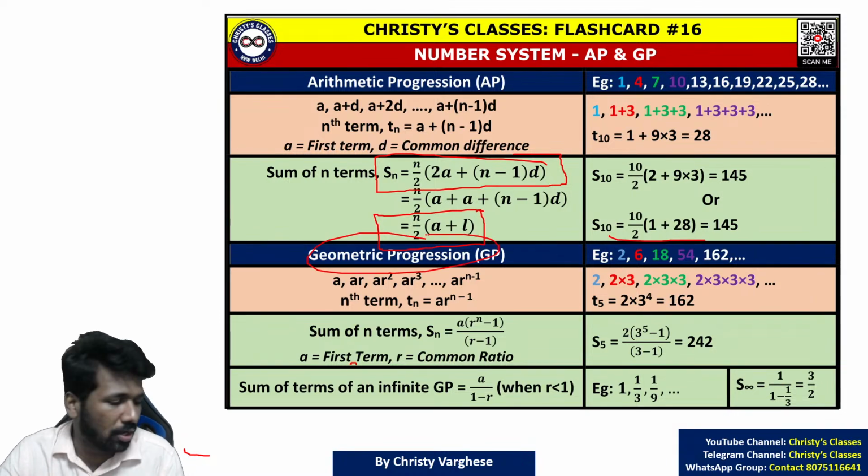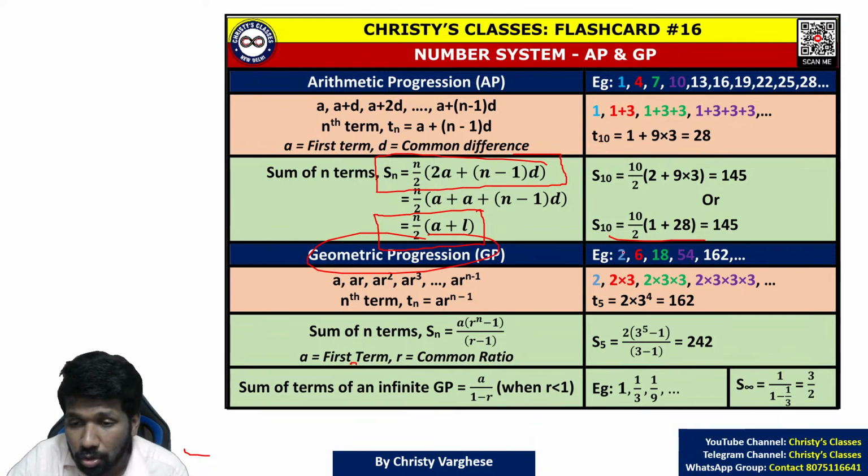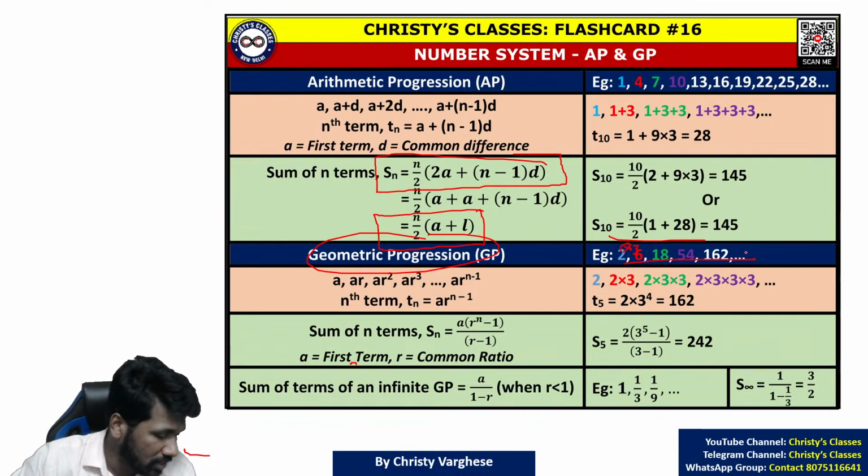Similarly, geometric progression means a common number, one common number is multiplied. For example, 2, 6, 18, 54, 162, etc.